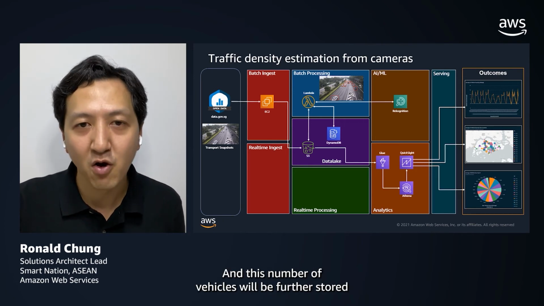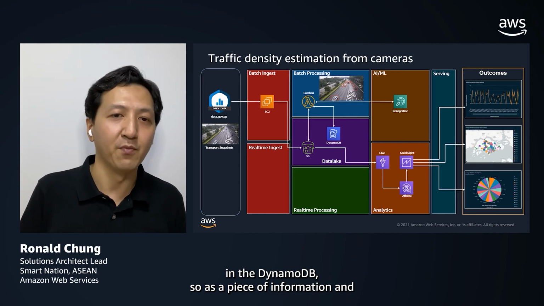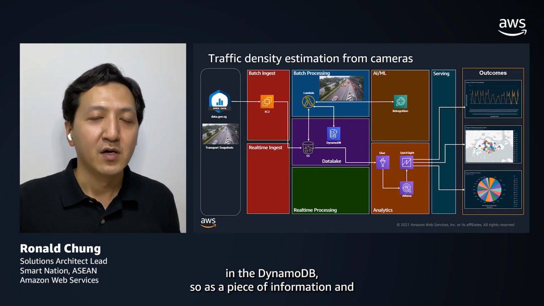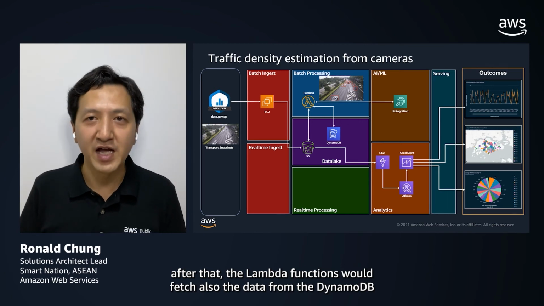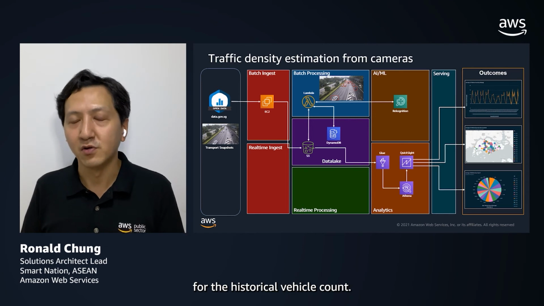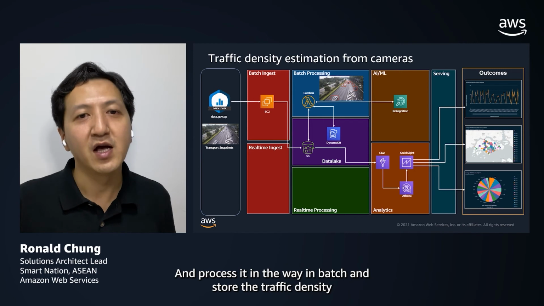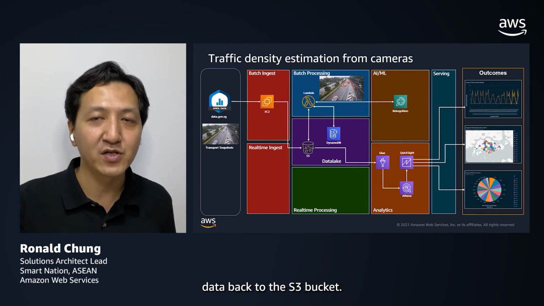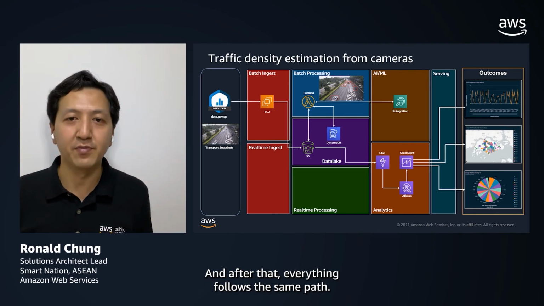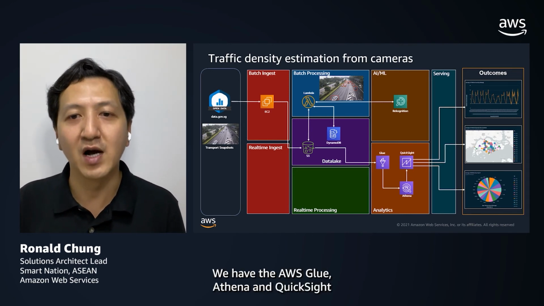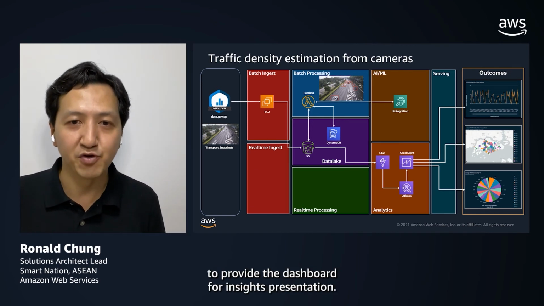And this number of vehicles will be further stored in the DynamoDB as a piece of information. After that, the Lambda functions will also fetch the data from the DynamoDB for the historical vehicle count, process it in batch, and store the traffic density data back to the S3 bucket. After that, everything follows the same path. We have the AWS Glue, Athena, and QuickSight to provide the dashboard for insights presentation.